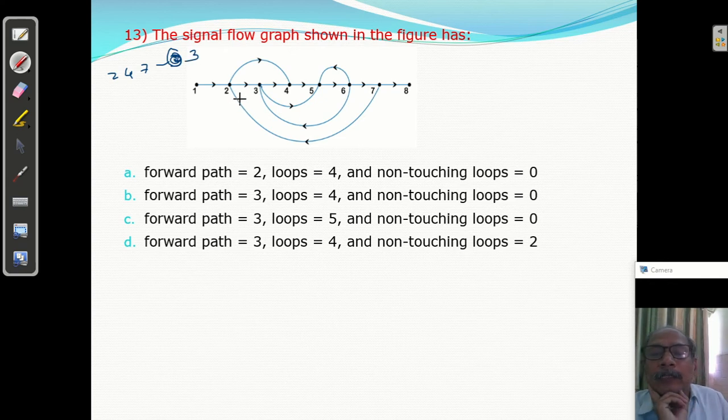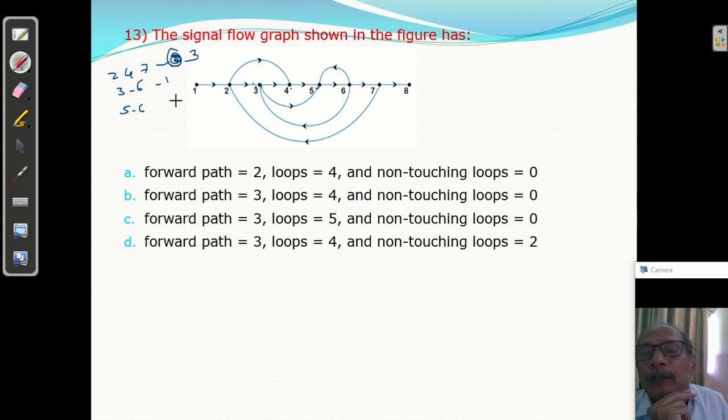Okay. Next, 3 to 6: 3, 4, 5, 6 and back from here, that is 1. One more is 5 to 6, 5, 6, 5 this way.